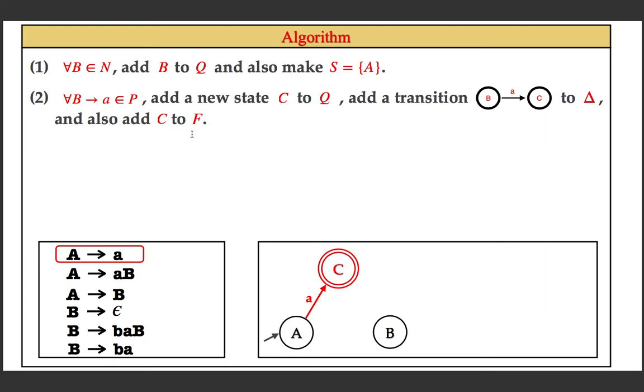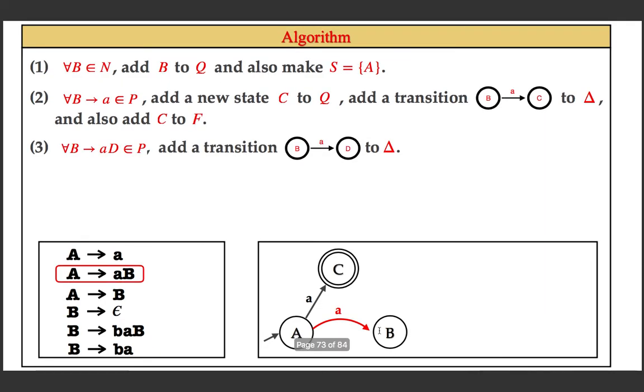Okay, and now you proceed to the next transition. For that, the rule is A going to small a B. And you know that for simulating this, you need to have an edge from the state for A to the state for B with the label small a. That's what we have. And so you can write the general step in the algorithm. For all rules of the form B going to small a capital D, note that B and D are variables in the grammar, and hence B and D are going to be states in the NFA. You just add an edge from B to D with the label a, and that's what we did.